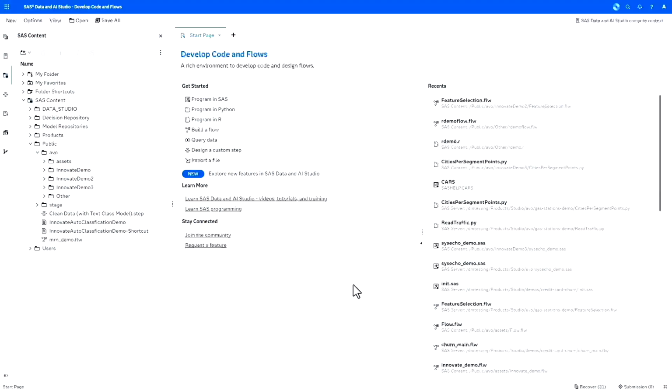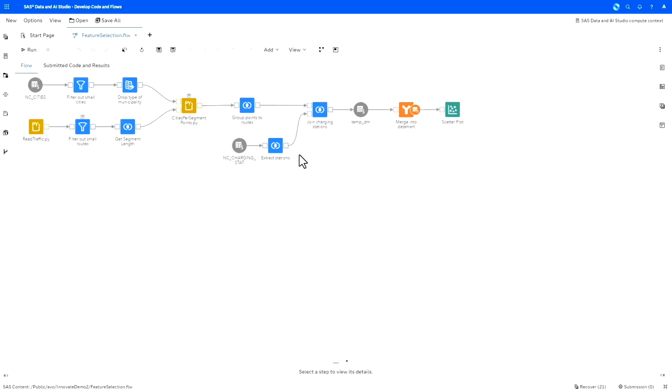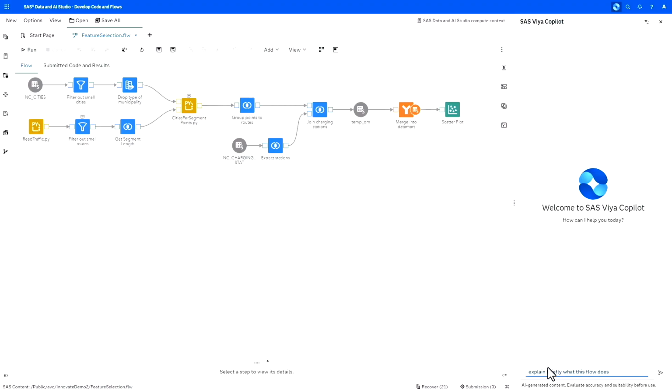Let's say we have a flow which we don't really know anything about. Probably a colleague sent this flow to us, or we were just asked to review it. So, a completely different flow. And you can see there are many things here, like joins, some Python things, merging data eventually, doing a scatter plot. So plenty of things. Let's just ask Copilot to explain this flow to us briefly, so that before we start working with this, we can at least understand what it is used for.